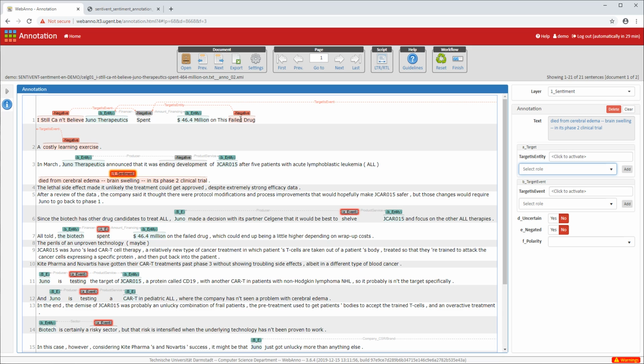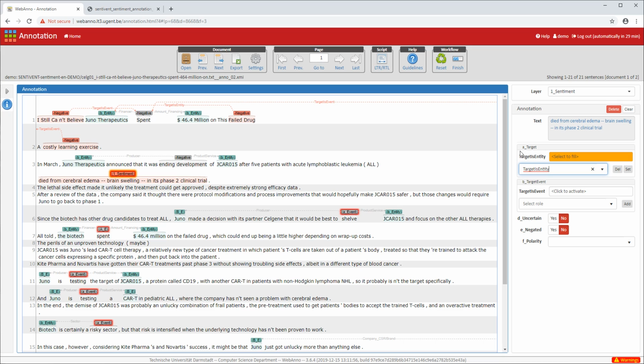You see, the annotation is also not always easy. You have to decide what is the least amount of words that still conveys an accurate sentiment expression, but is still specific enough to the situation here. So now that we have annotated that, are there any others in the sentence? Not really. So we can go on to determine its targets. This sentiment expression is directed towards Juno Therapeutics, and I think the drug for which the trial was done. So those are 2 pre-existing target entities.